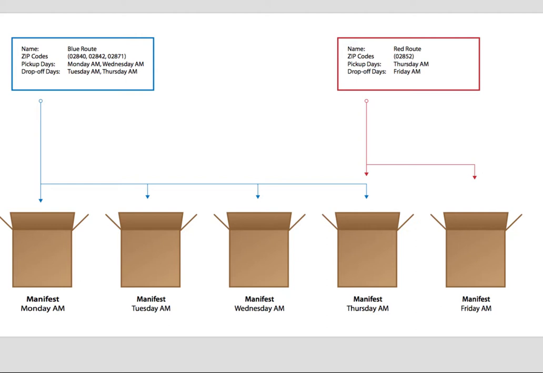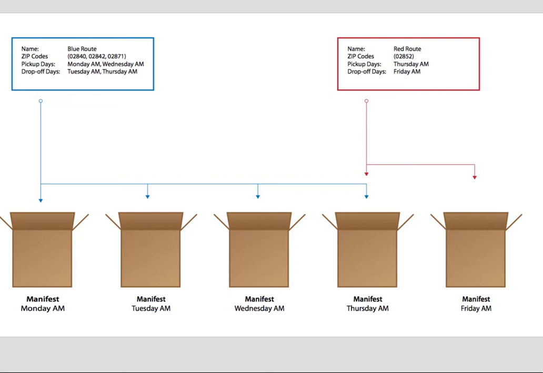The blue route will be attached to four distinct manifests: the Monday AM manifest, the Tuesday AM manifest, the Wednesday AM manifest, and the Thursday AM manifest. The red route also needs to be attached to manifests. Because the red route's pickup day is Thursday, and we created a Thursday AM manifest to attach the blue route to, we can just go ahead and attach the red route to the Thursday AM manifest as well. And to finish out, we'll attach the red route to the Friday manifest to return the clothes.